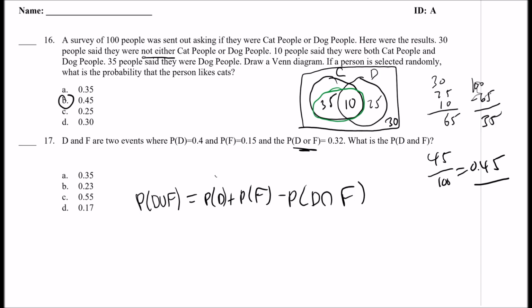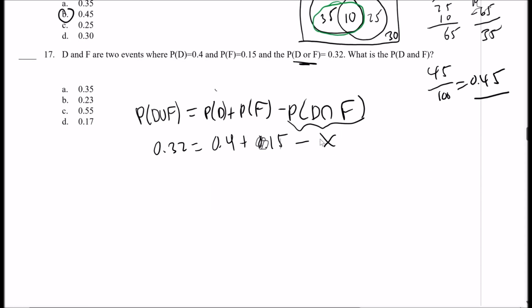Now they give you D or F is 0.32. The probability of D is 0.4. The probability of F is 0.15. So you've got to solve for X. I'm just going to call that X. So there's an algebra equation. Combine these. That's 0.55.